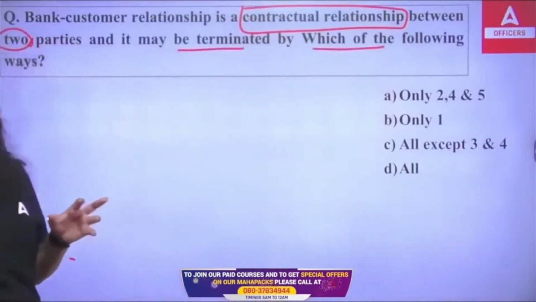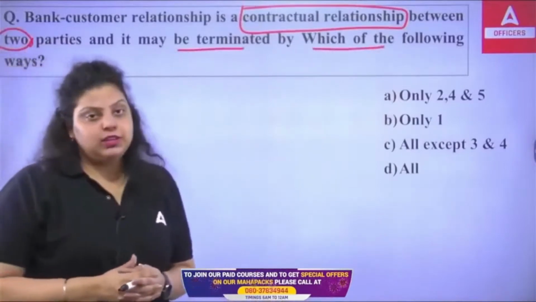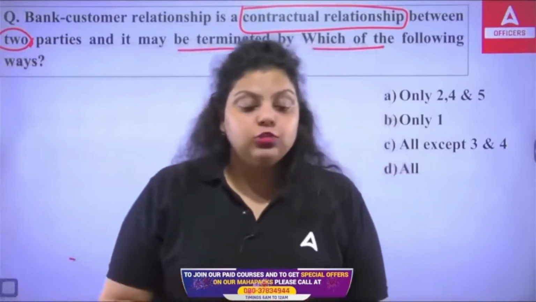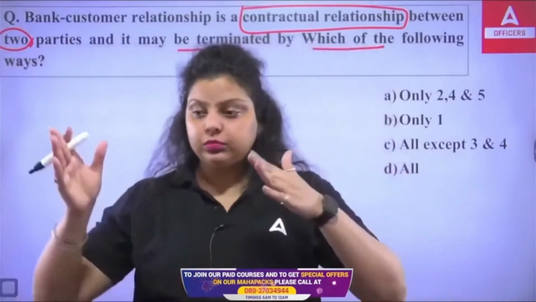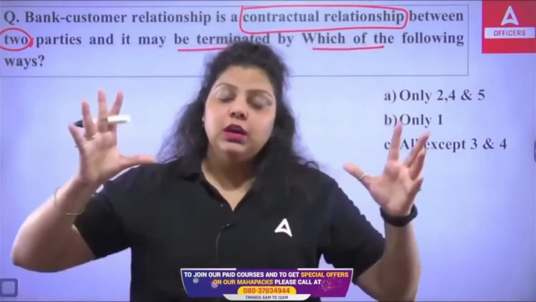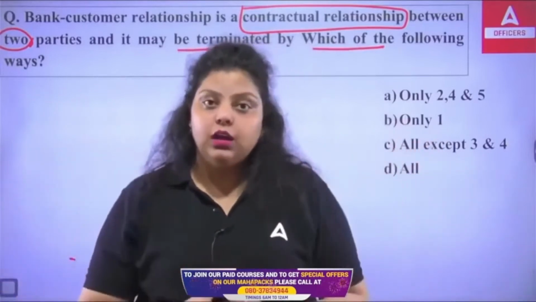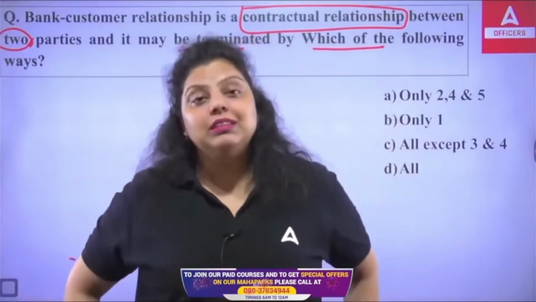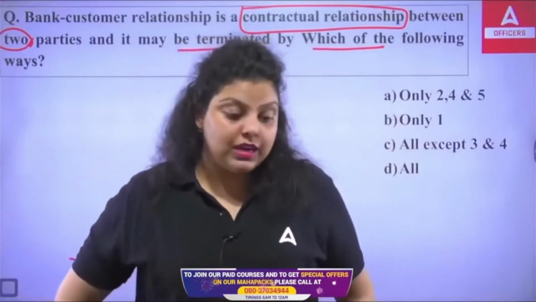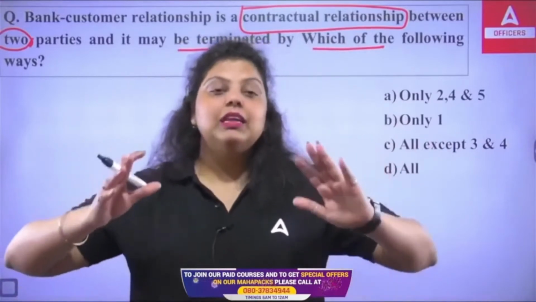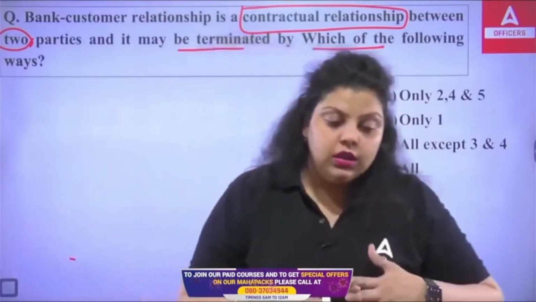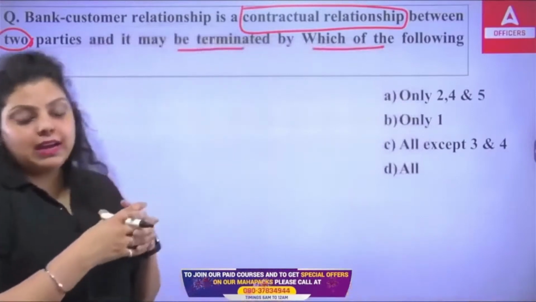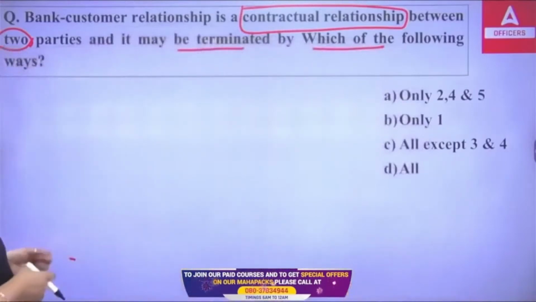So every time a bank and customer have a relation, that's a contractual relationship between the bank and customer. Contractual relationship simply means the bank and customer have become partners of each other in performing a certain service or product, financial products and services, and they are helping each other in their requirements. So they have created a contract among them, and accordingly they are working together.